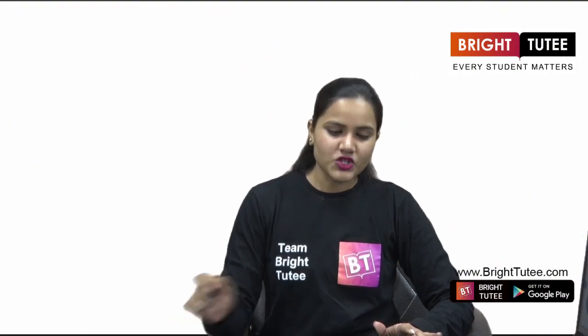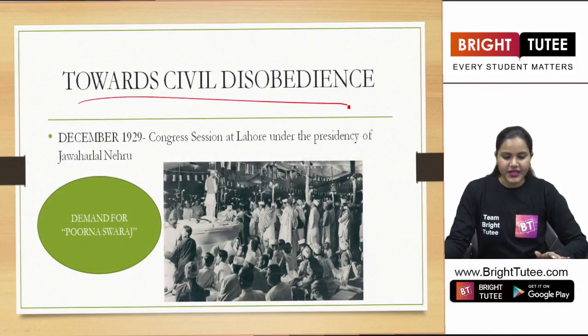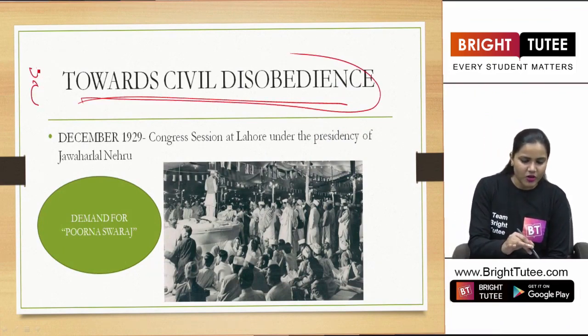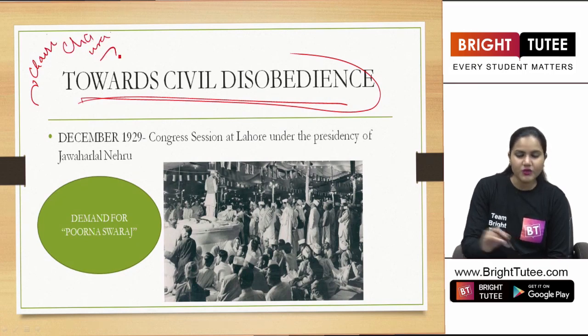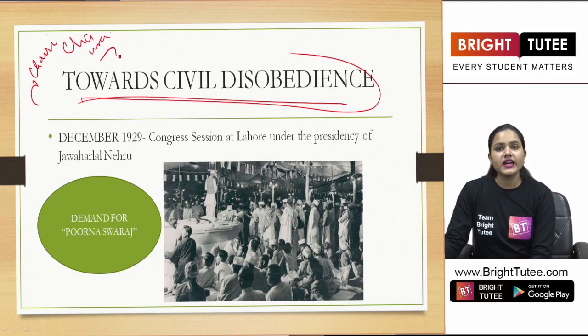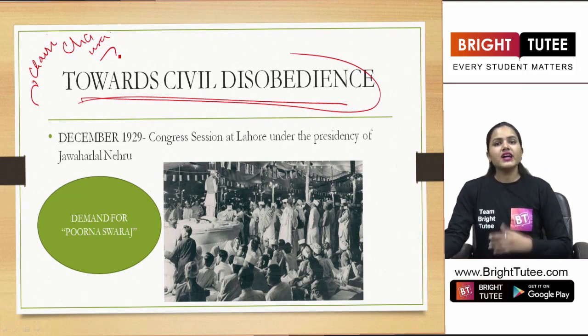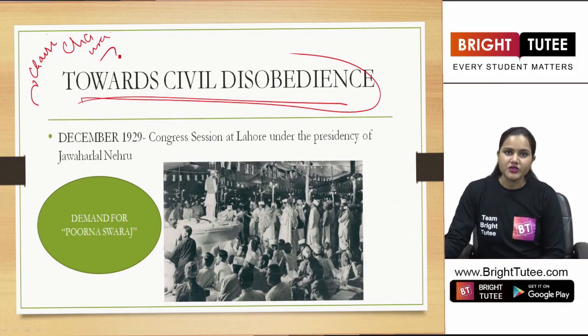Hello students. So let's start a new topic here, that is towards civil disobedience. As a part of this whole topic, we also learnt about the Chauri Chaura incident, right? In which we saw that Gandhiji decided to withdraw the non-cooperation movement. And after that, what was the situation in our country?